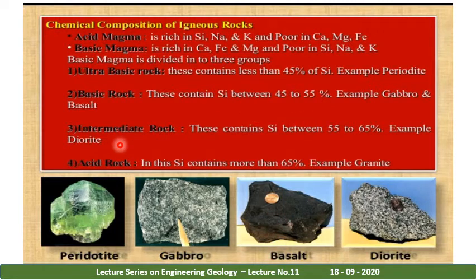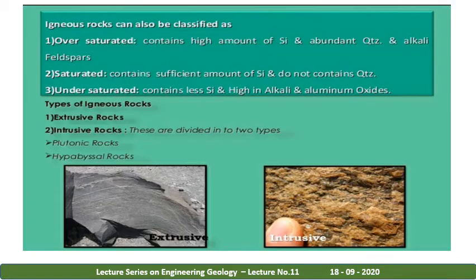Intermediate rock contains silica of 55 to 65%. Example, granite. In acid rock, the silica content is more than 65%. Example, dolerite. These rocks, basalt, granite and dolerite, are helpful for the construction field, basically for the foundation.